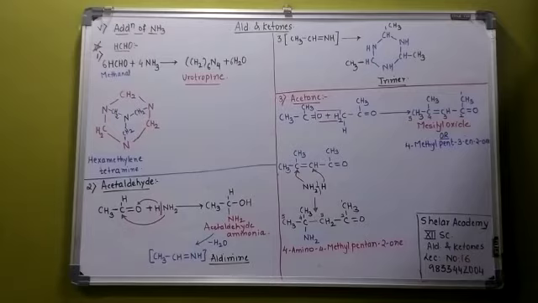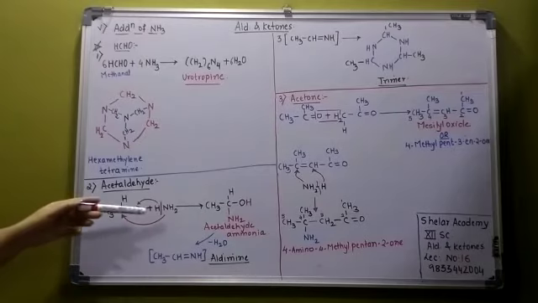Now next we proceed with the reaction of acetaldehyde. You can see it's a normal simple addition like the reactions we have seen earlier. So it is just forming acetaldehyde ammonia, which is an addition product. On the double bond, toward the O goes H, and NH2, which is a nucleophile, goes to the carbon. So this is acetaldehyde ammonia.